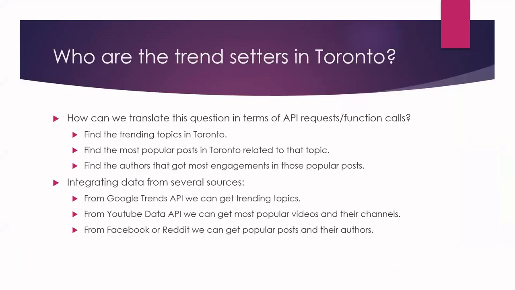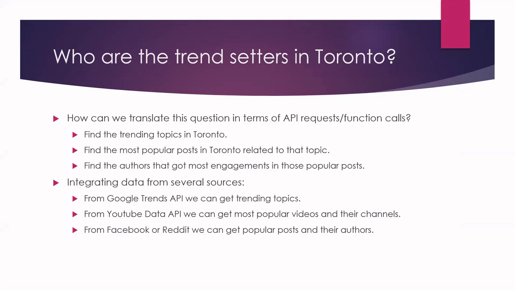Now, how can I translate that question into functions or queries I can send to the APIs? So that's the first question you need to ask yourself. Once you have a general question you need answered, you need a translation of that question in terms of function calls or queries or requests to APIs.